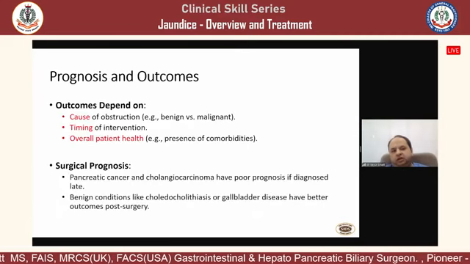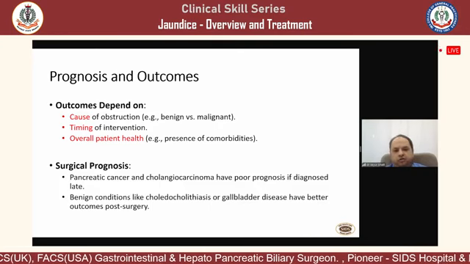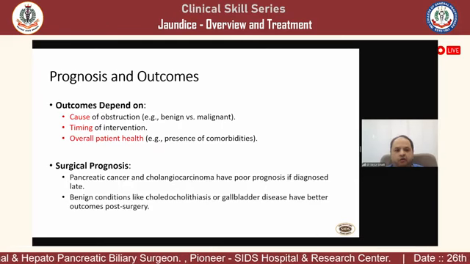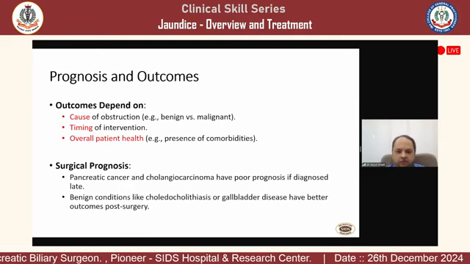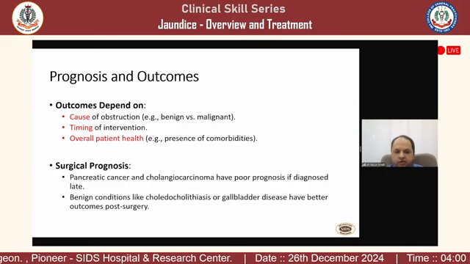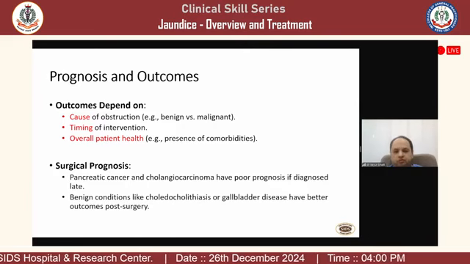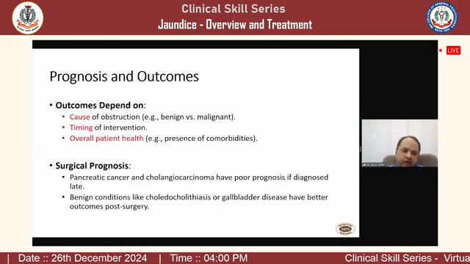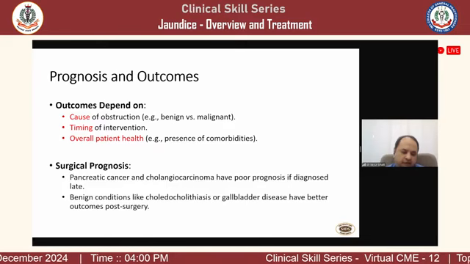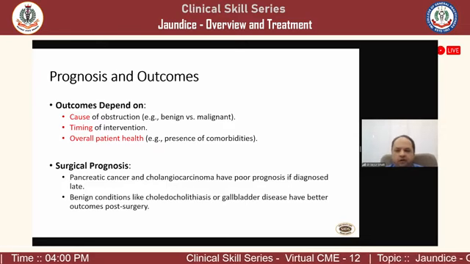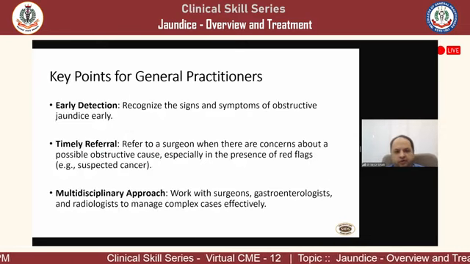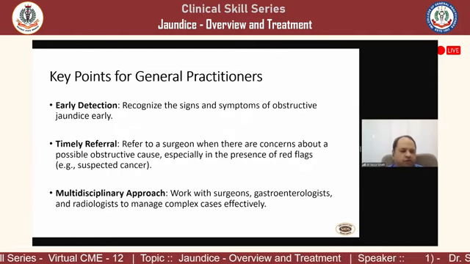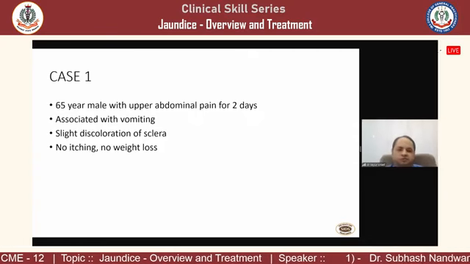Prognosis and outcome purely depend on the cause of obstructive jaundice, the timing of intervention or referral, and overall patient health. The surgical prognosis definitely depends on what the etiology is, in the form of different malignancy, or whether it is a stone or a benign disease. But the highlight here is the cause, timing, and overall patient's health. Timely referral is key for treatment of any variety of surgical obstructive jaundice. So early detection, timely referral, and a multidisciplinary approach are the key for treating any surgical obstructive jaundice.